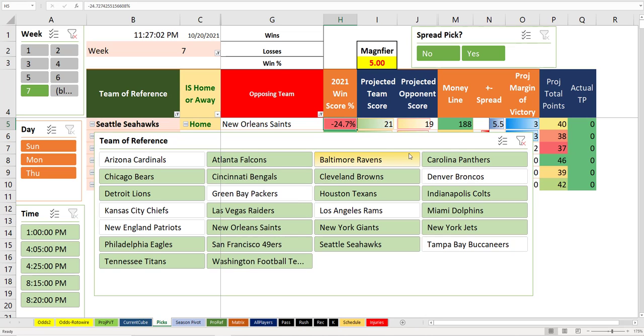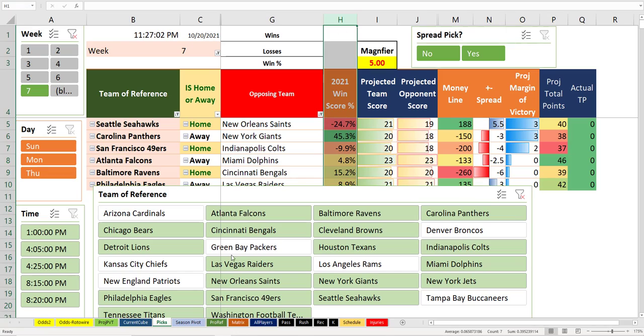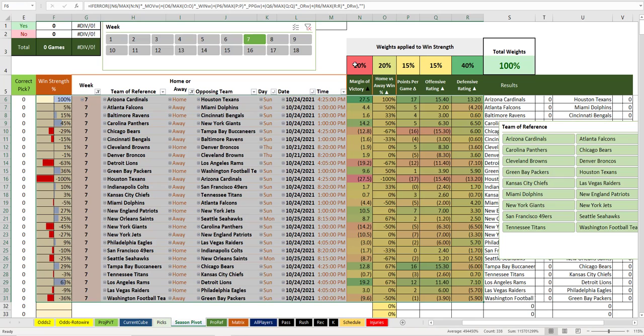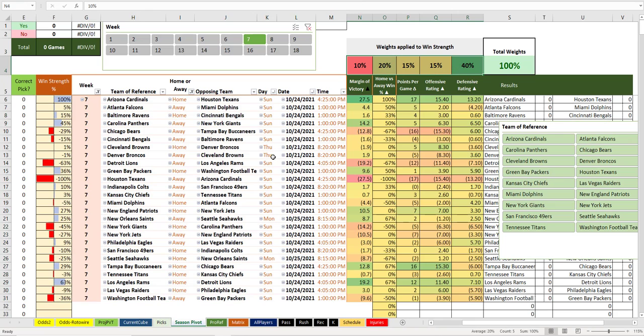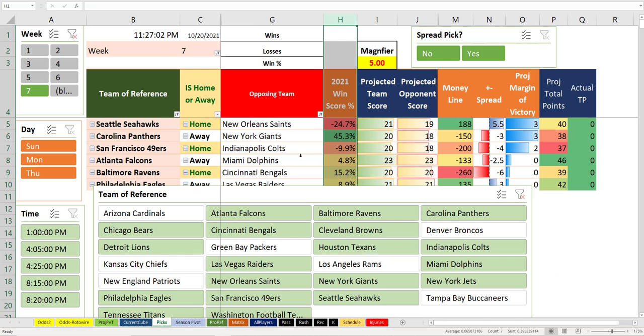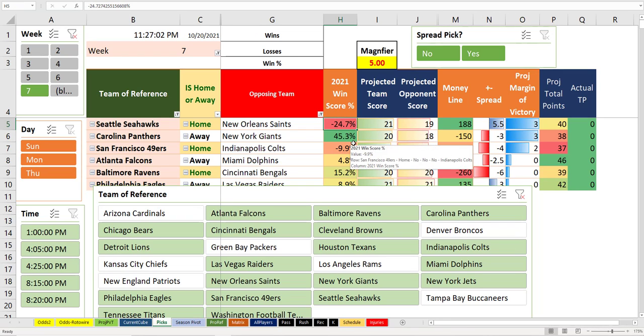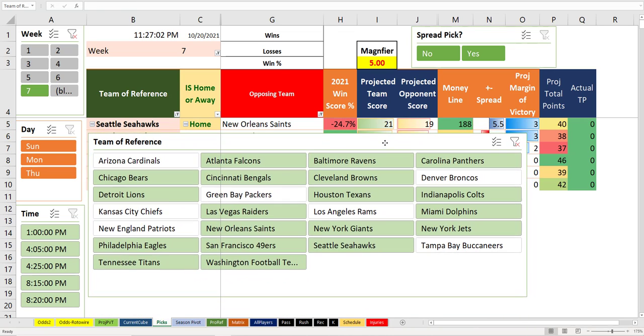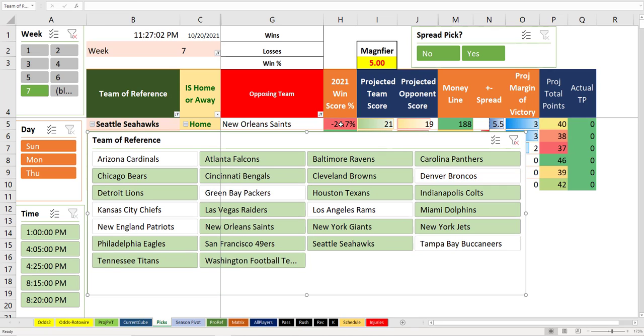But what's interesting about this negative 24% is this number here, this win score percentage number that is derived from season stats, the current season stats. Whenever the projected score disagrees with this number, you're starting to identify some value in the odds, meaning everybody thinks, based on the season stats, that New Orleans is supposed to win this game.